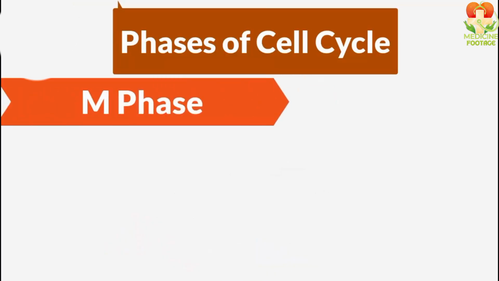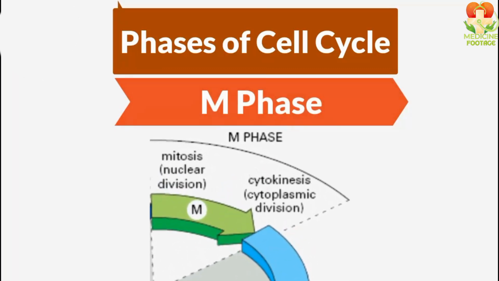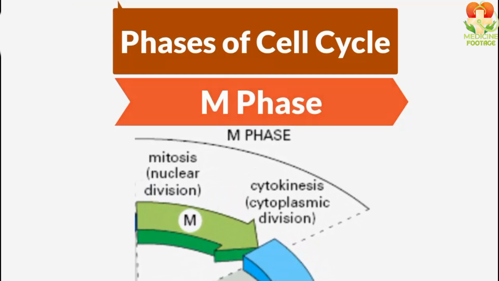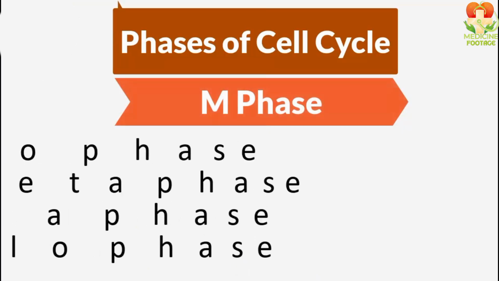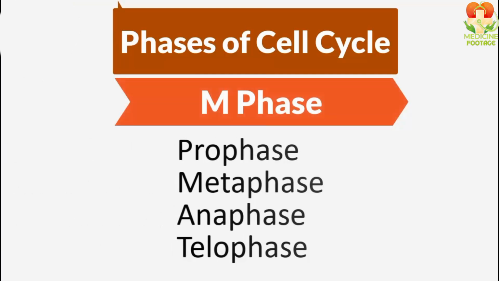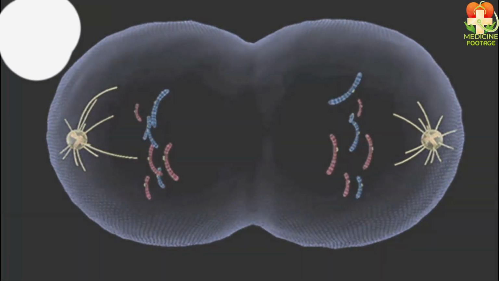The second phase of the cell cycle is called the M phase, meaning the mitotic phase. This phase is also called the division phase, because in this phase of the cell cycle, the cell divides. That is why it is called the division phase or the M phase. The M phase is again divided into four phases. Number 1, prophase. Number 2, metaphase. Number 3, anaphase. Number 4, telophase. The mitotic phase, which we also call mitosis.